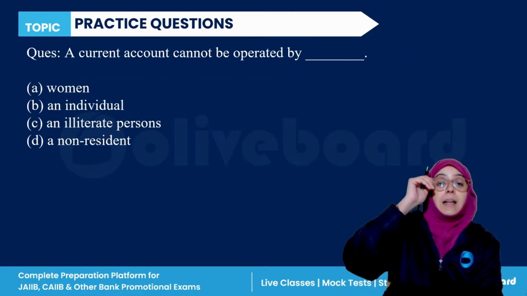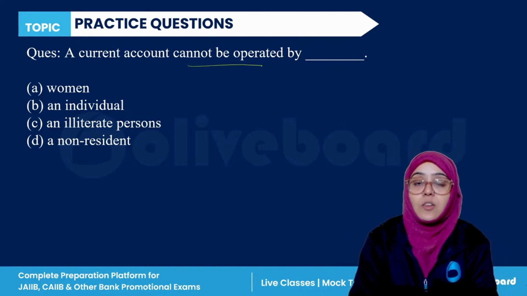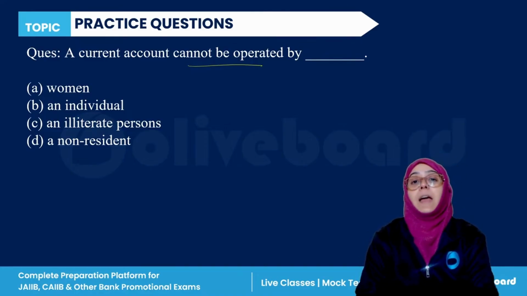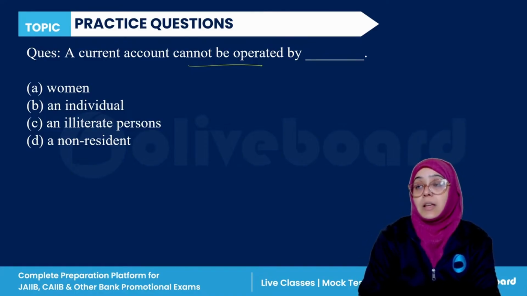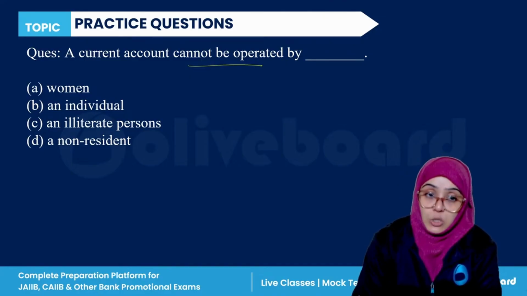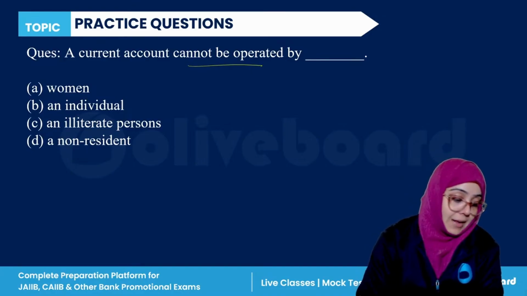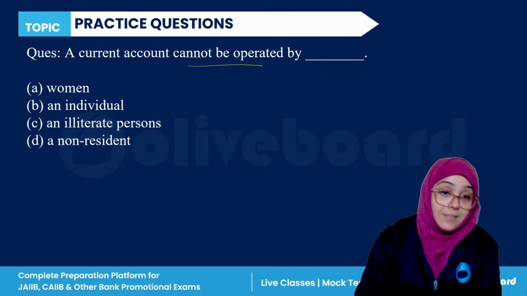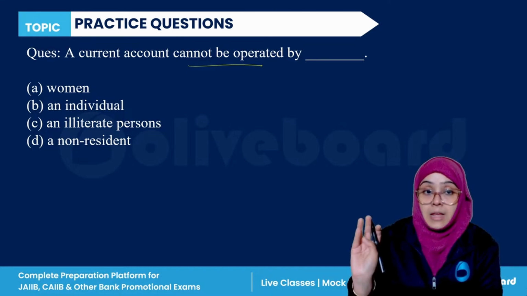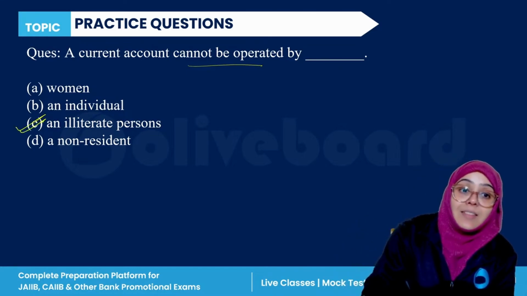A current account cannot be operated by a woman, individual, illiterate person, or non-resident. A current account cannot be operated by whom? So if we talk about the current account, it is not given to Pardanasheen women, illiterate persons, or minors. Okay, so the correct answer is C.